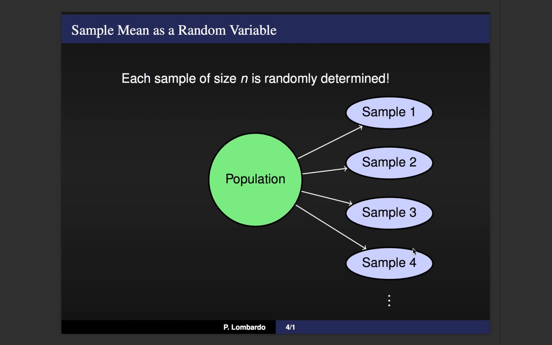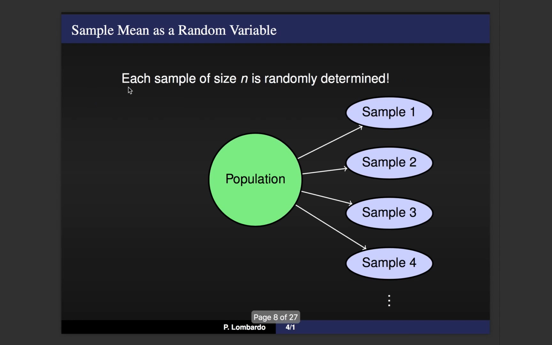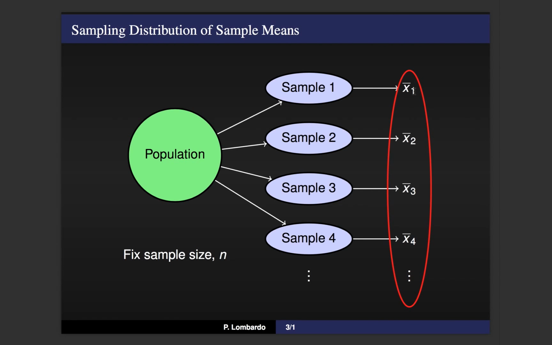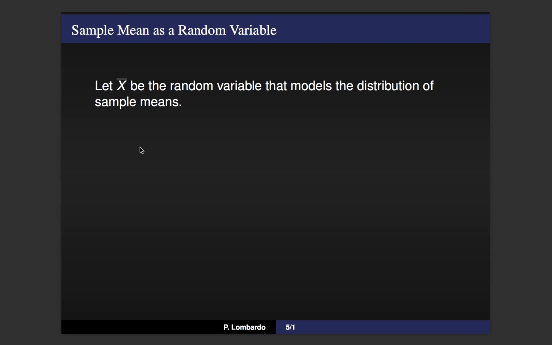So if we fix our sample size n, then each sample is randomly determined. And as we mentioned, this means that the sample mean can be treated as a random variable. So we're going to give this sample mean a new symbol. We're going to call it capital X with a bar over it. Hopefully this is suggestive of sample means, because little x with a bar over it was for actual observed sample means. Since these sample means, which are randomly determined by our sampling process, can be modeled by a random variable, we can ask some very basic questions about this new sample mean.